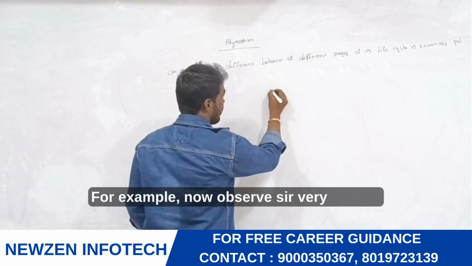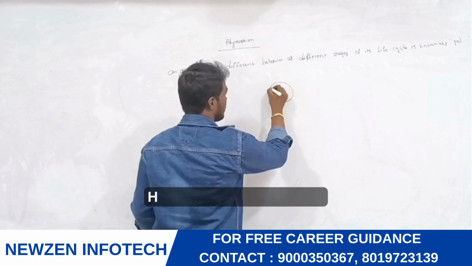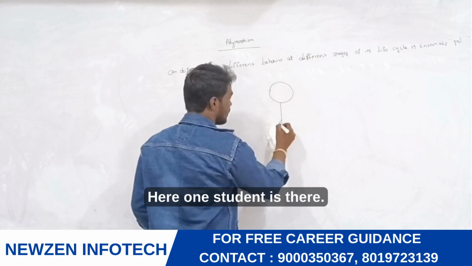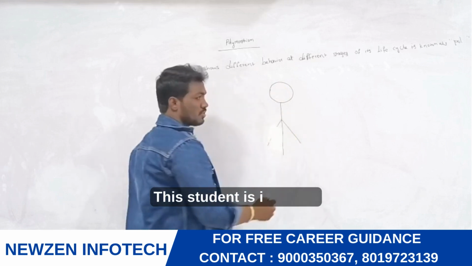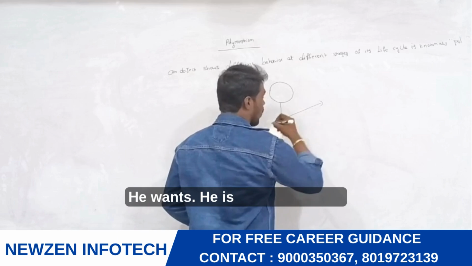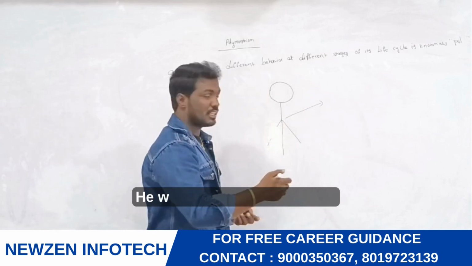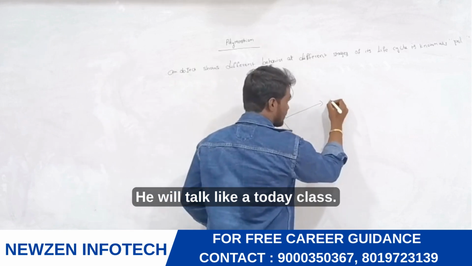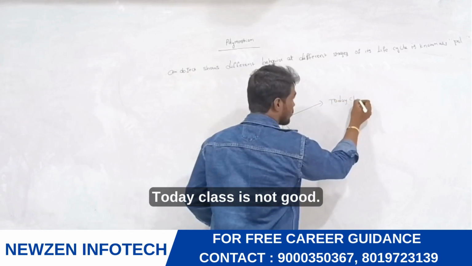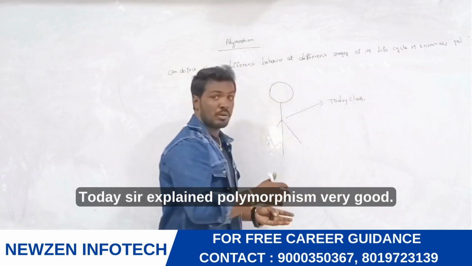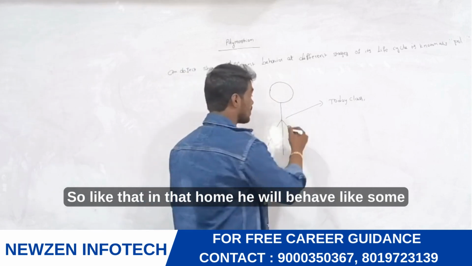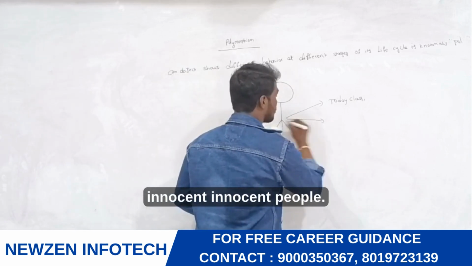For example, now observe very clearly. Here one student is there. This student is at home. Like a student at home, he is with his parents. He will talk about today's class. Today's class is good, today's class is not good, today sir explained polymorphism very well. So like that, at home he will behave like some innocent person.